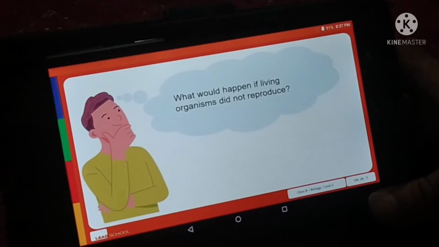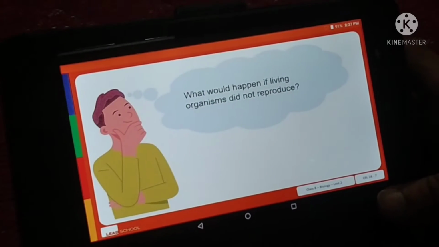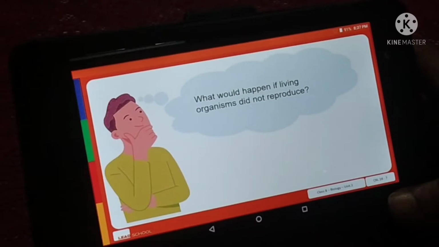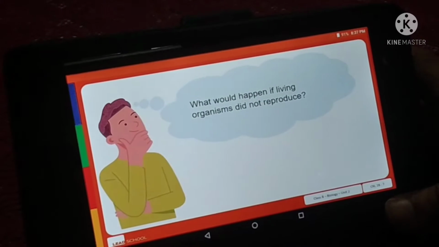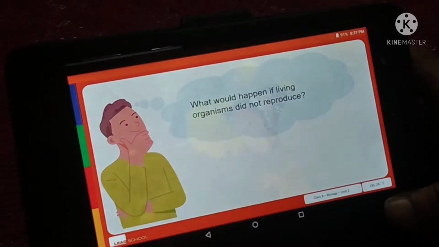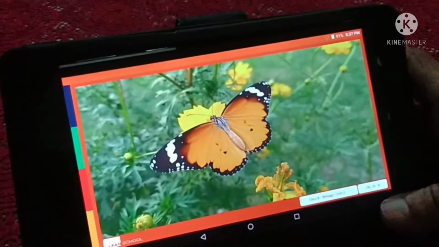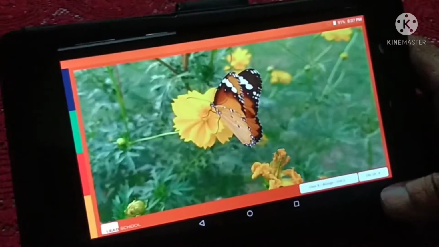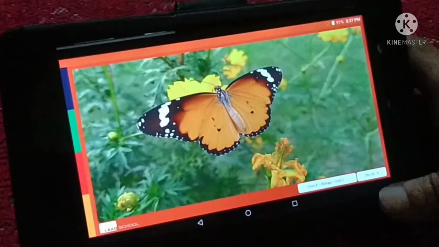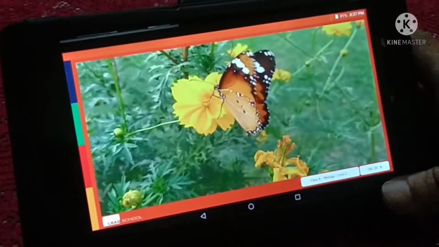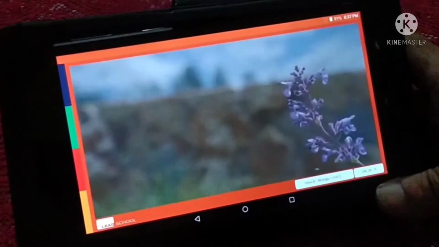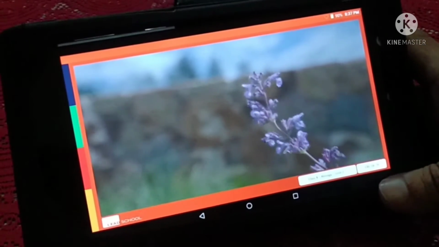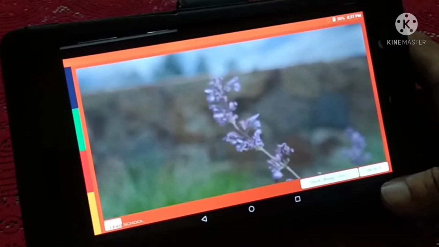What would happen if living organisms did not reproduce? Do you think so many plants and animals would exist if they did not reproduce? For example, the lifespan of a butterfly is about 12 months. This means one butterfly can only live up to a year. If butterflies did not reproduce, new butterflies would not have been born, and there would be no butterflies on our planet after a point in time.